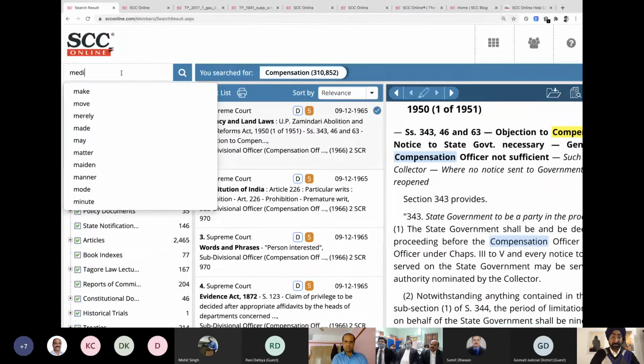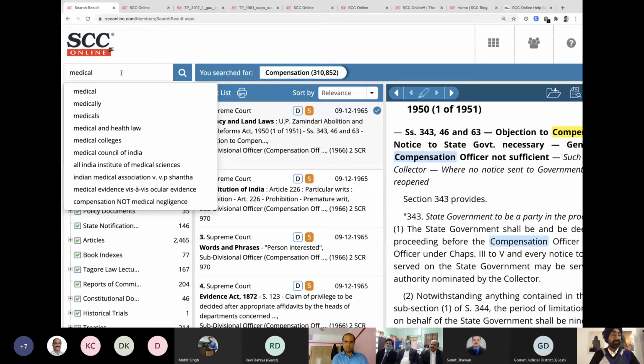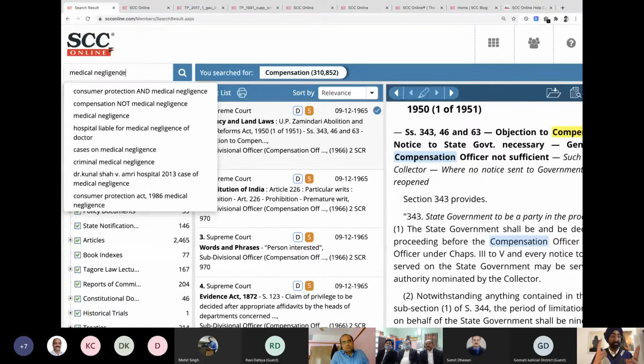Let's say medical. Now, if it's one word, it's good enough. If I'm writing medical negligence, that's 2 words. Now 2 words are being searched. Whenever there's more than 1 word, which is a phrase, like medical negligence, culpable homicide, dowry death, public interest litigation, res judicata, put double inverted commas. Why? Will it not search without double inverted commas? It will search, not a problem.